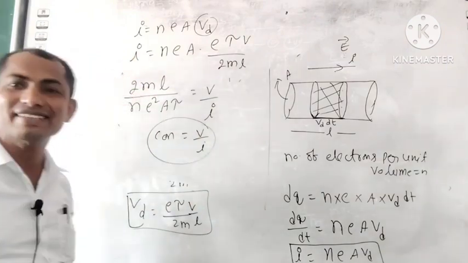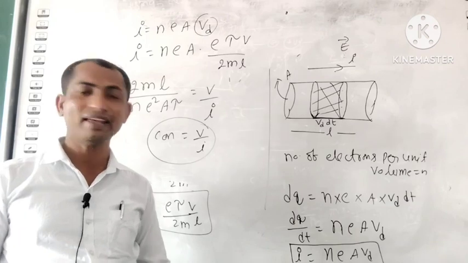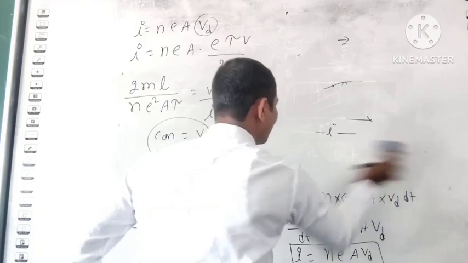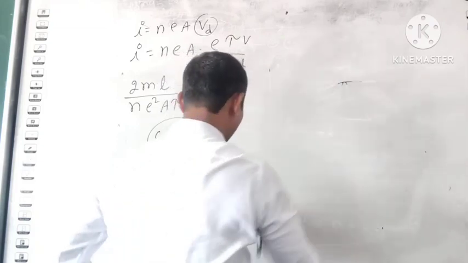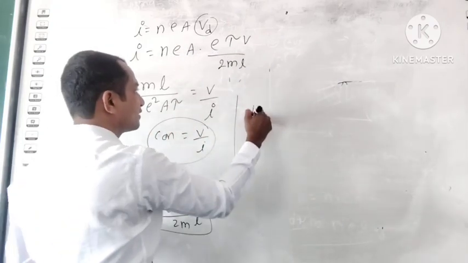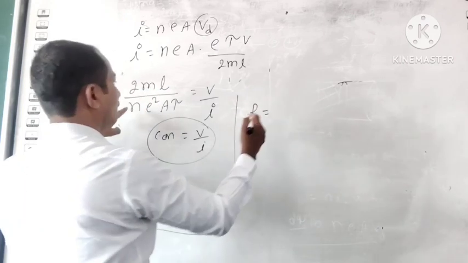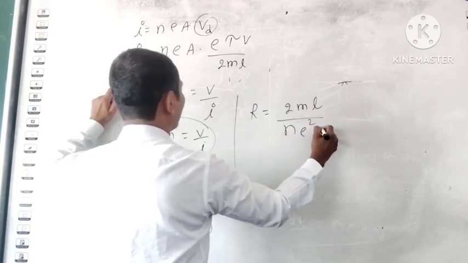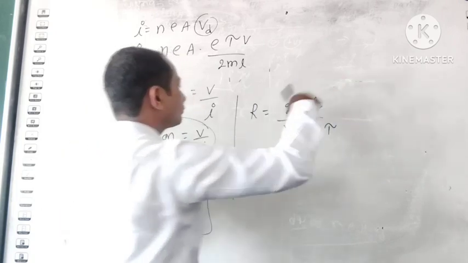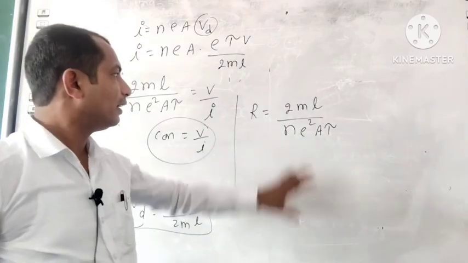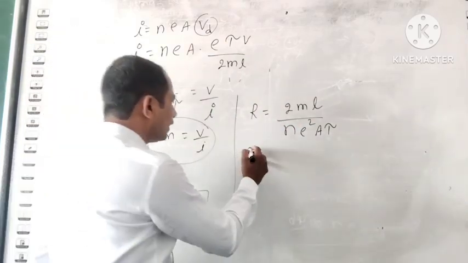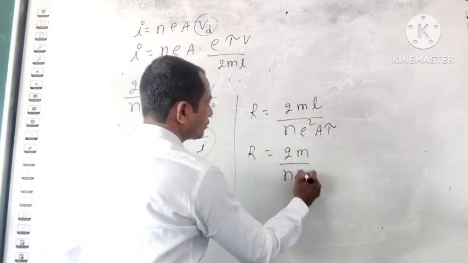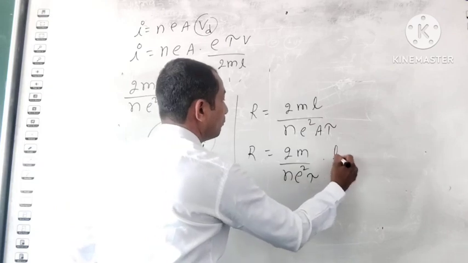That means this is the resistance. Clear? So that means we got the resistance. So now what is the resistance? Resistance R is equal to 2 ml upon n e square A multiplies tau. This is the resistance. Now see, from this again you can write R is equal to 2 m upon n e square tau, multiplied by L by A.